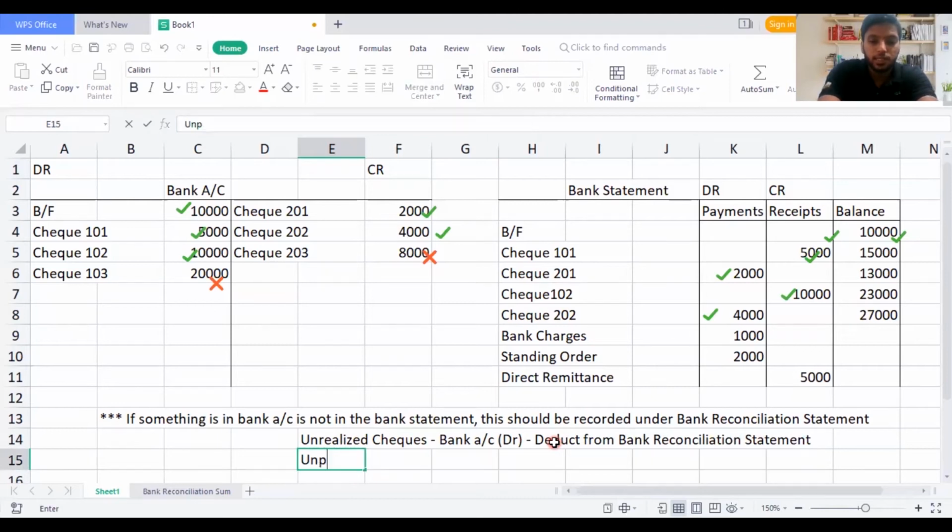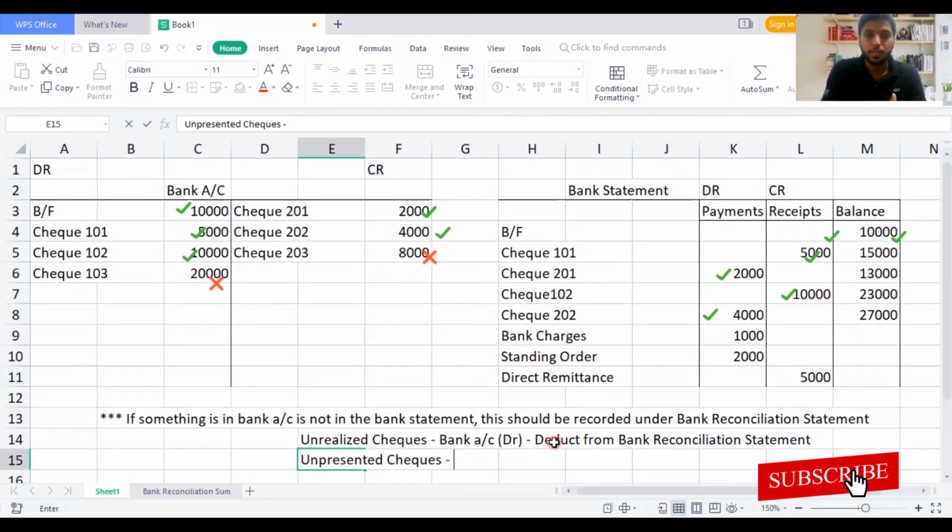And then unpresented check, you need to add it back because from the bank's perspective, they have not paid the money, so they need to pay this money. So we are going reverse to find the balances. When we are going reverse from the bank side onwards, we are going reverse. For example, from our perspective, we need to take bank account on the debit side, right? But on the bank side, you need to credit it. That's the reason I'm removing unrealized check. And unpresented check on our side, it should be credit, but on their side, it should be debit. That's the reason I am adding it back.